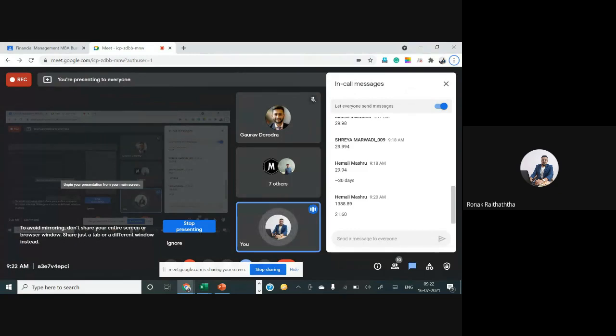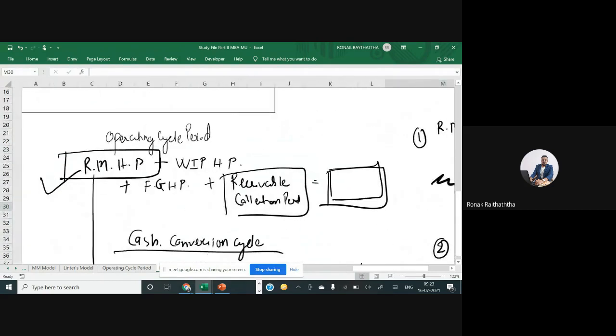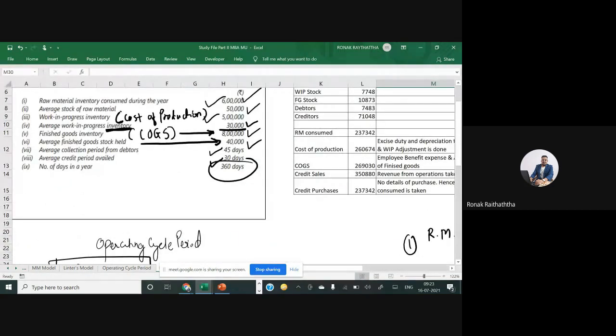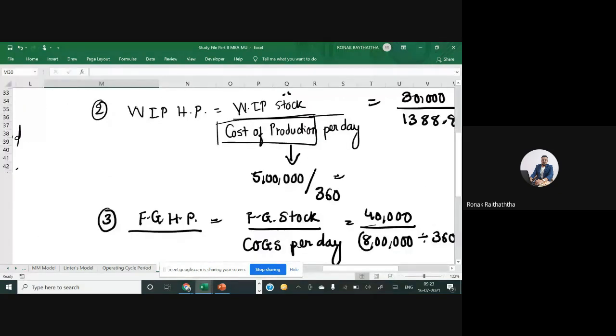Let's have the active interaction, guys. Miss Hemal is saying 18 days. Very nice, Miss Hemali. After that, receivables collection period is straight away given to us, 45 days. And average credit period we have availed from our creditors is also given to us. So this everything is given to us now. Now we are not supposed to find anything. Just write the formula.